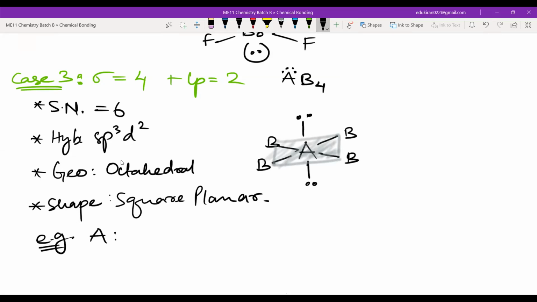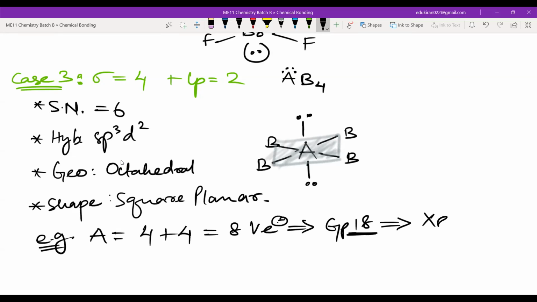How many valence electrons in A? A has 4 lone pairs plus 4 sigma bonds. That will be equal to 8, 8 valence electrons. That means which group? Group number 18. Noble gases are now making compounds. Xe is the only element, I mean, you will be learning only Xe. Xe is one of the elements which makes compounds. Helium does not make, neon does not make. Xenon is the most common one. And what will be B? B is obviously fluorine.